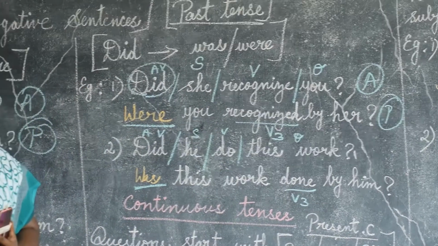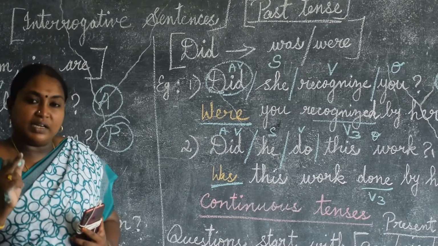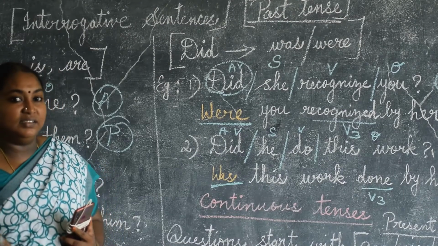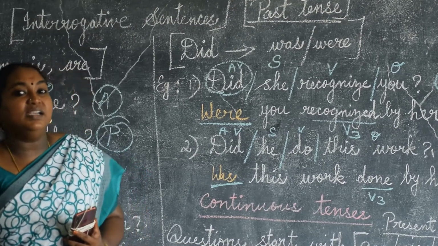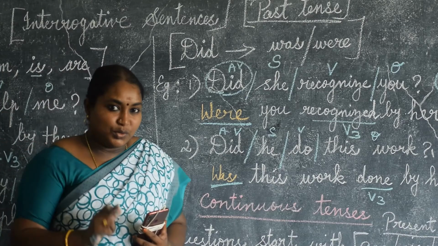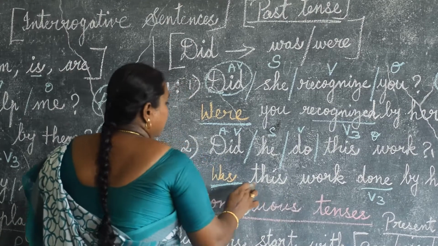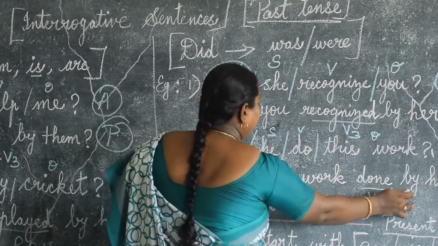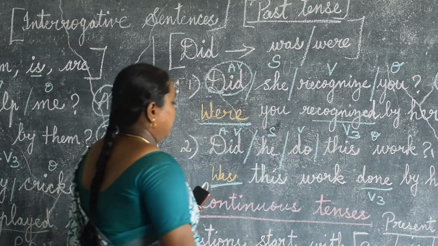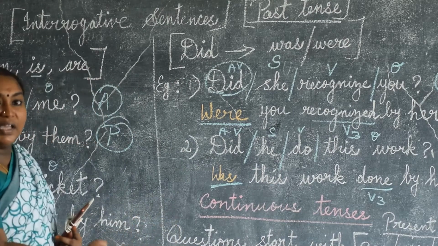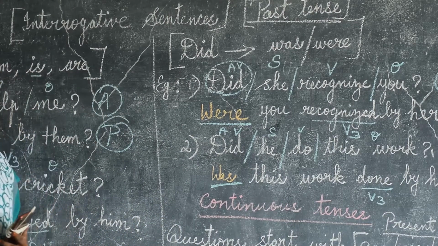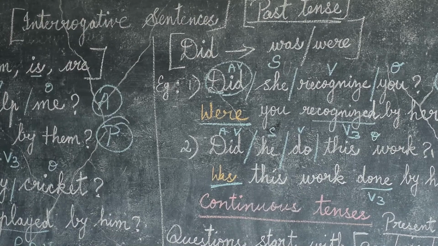Do or does is a present form. Did is a past form. Done. Do, did, done. Say one more time. Do, did, done. That's what we have written here. Was this work done by him? "He" changes into "him". Was this work done by him? Have you understood? I hope it is easy for you.